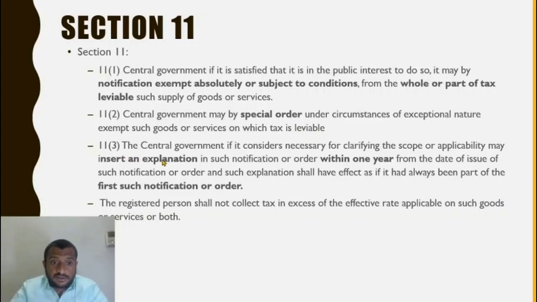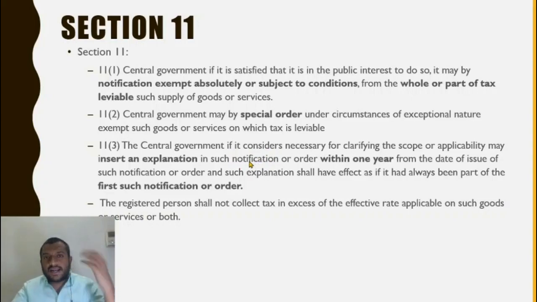So let us look at section 11 subsection 3. Central government considered necessary for clarifying the scope or applicability, insert an explanation within 1 year from the date of issue of such notification, order or explanation, and it shall have effect as if it has always been a part of the notification or order. What does this mean? It can insert an explanation saying that there might be ambiguity regarding which goods does this exemption notification apply to.